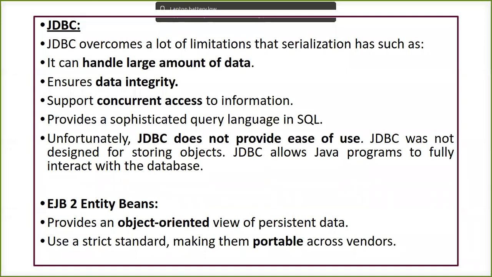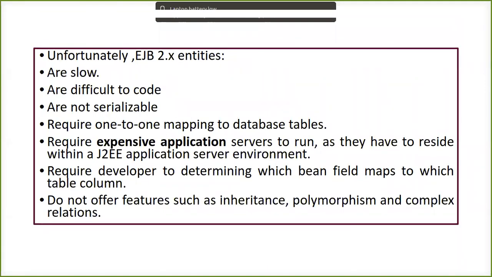If you have seen, we had an EJB container where we had EJB Java beans. So basically those Java beans are also used for persistence of your data. But unfortunately, we know that there are a number of disadvantages in EJB 2.x entities. That means whatever versions we have up to 2.x, they come with a number of disadvantages.